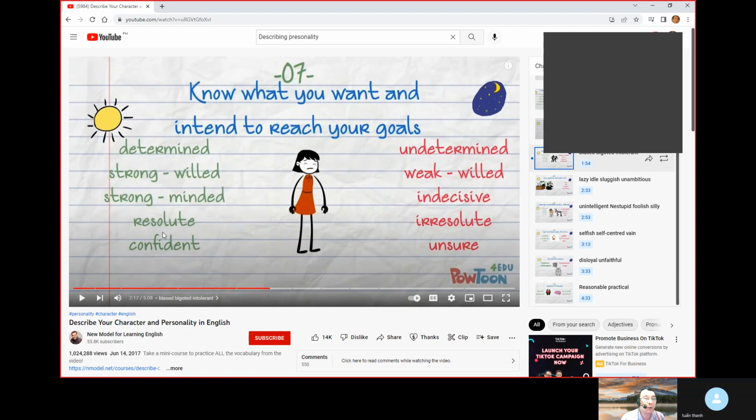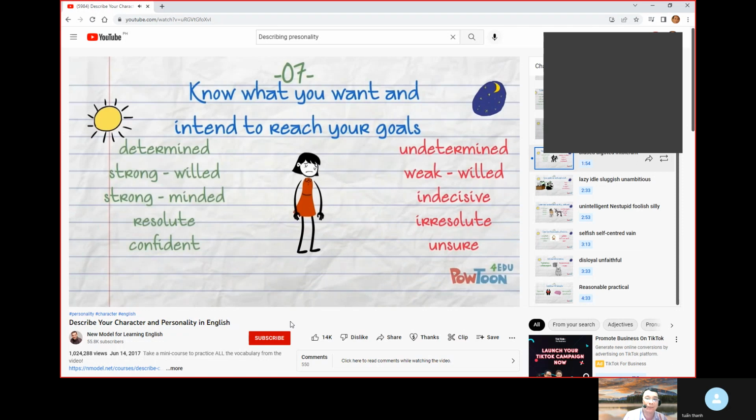If you have resolute, the opposite of resolute would be irresolute. And then the opposite of confident would be unsure. Okay, unsure. Let's continue. Weak-willed, indecisive, irresolute, unsure.